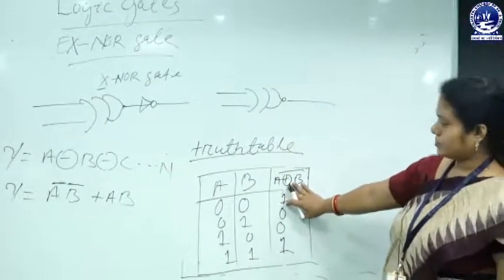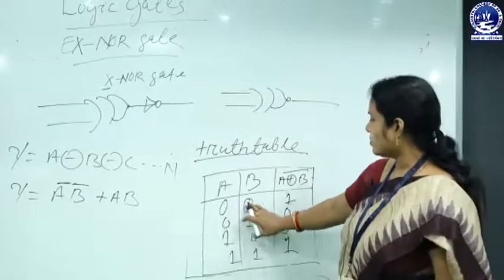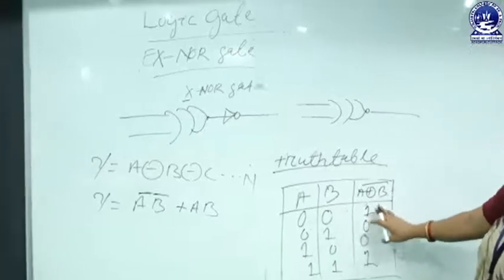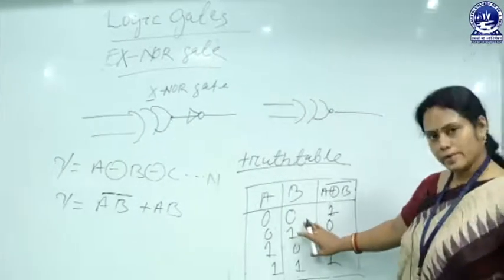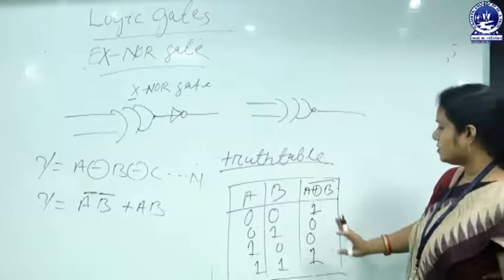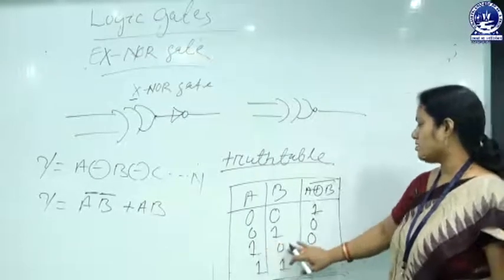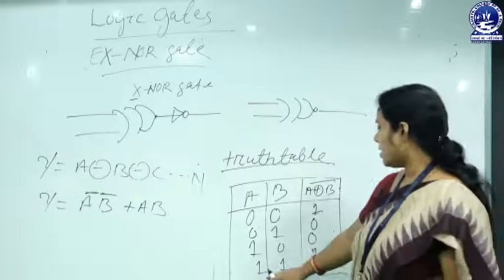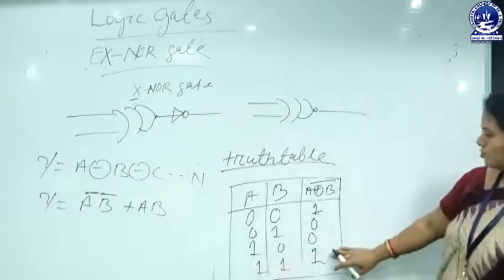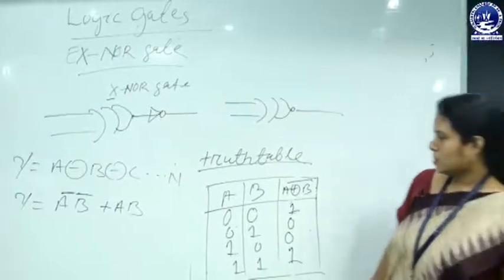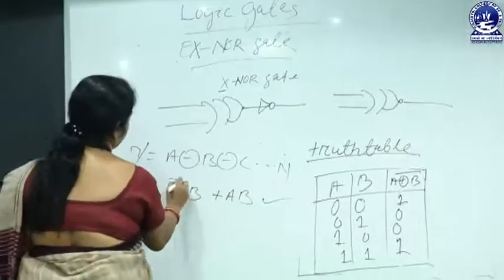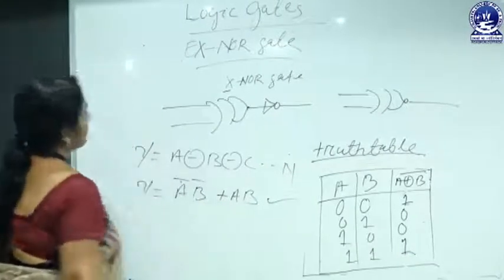exclusive NOR gate. If value of A equal to 0 and B equal to 0, then the output will be 1. If value of A equal to 0 and B equal to 1, then the output will be 0. If value of A equal to 1 and value of B equal to 0, then the output will be 0. And if both are 1, then the output will be 1. This is the expression A bar B bar plus AB.